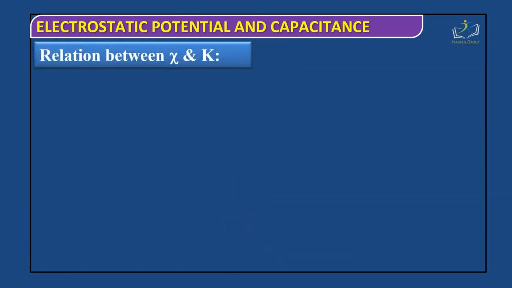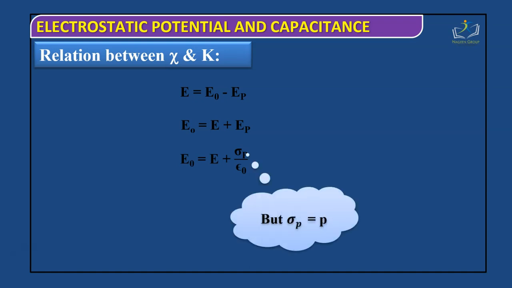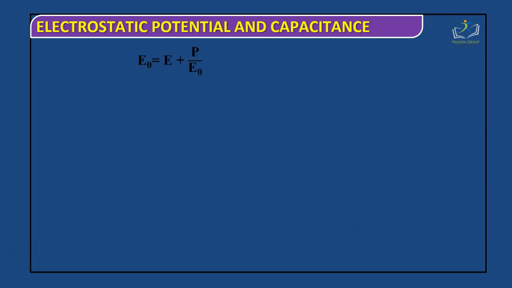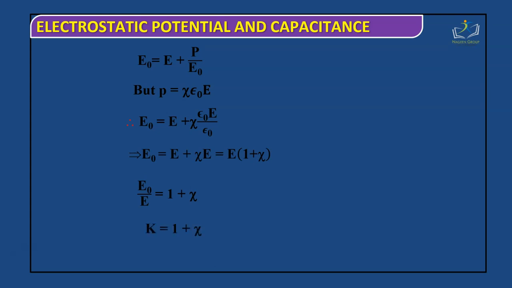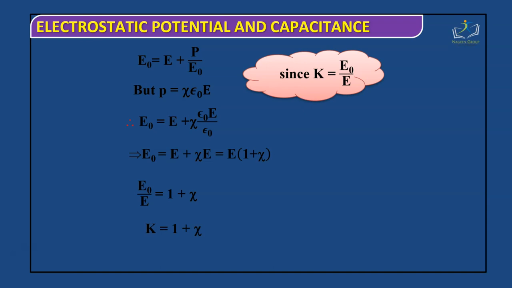Now the relationship between chi and K. E is equal to E naught minus EP. If I put the value of E naught there, we get E naught equals E plus sigma P divided by epsilon naught. But sigma P is equal to P. Using all these terms, we get E naught by E is equal to 1 plus chi, or K is equal to 1 plus chi. Here K is denoted by kappa. We are saying kappa.